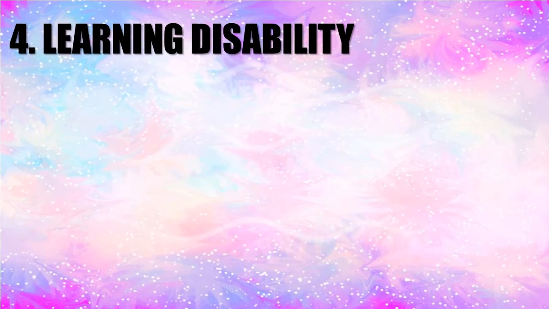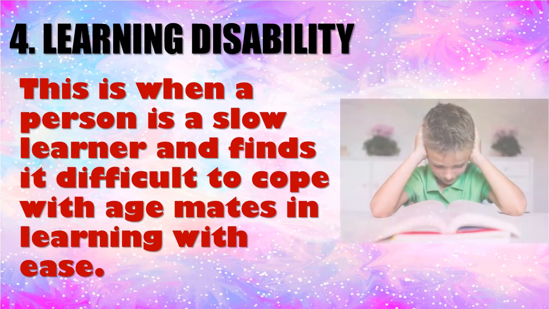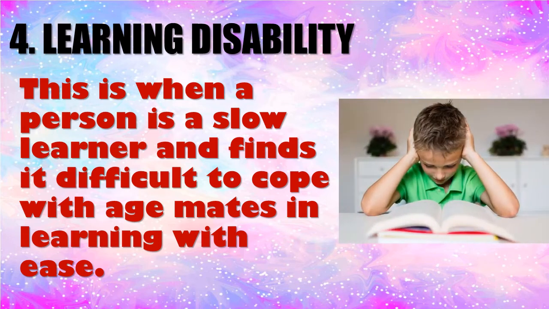Another disability is learning disability. This is when a person is a slow learner. We see this one in most kids. They find it difficult to cope with their age mates in learning in school. When you are teaching them, it's not as if the person is dull. It's just a trait that the person has.